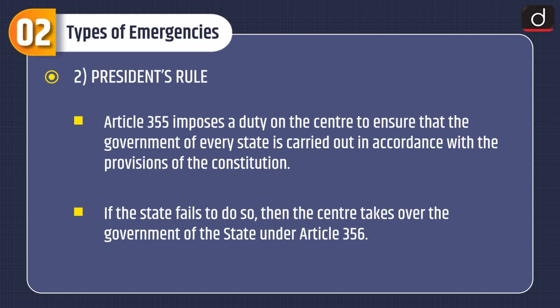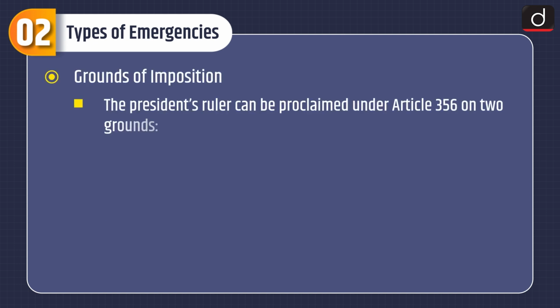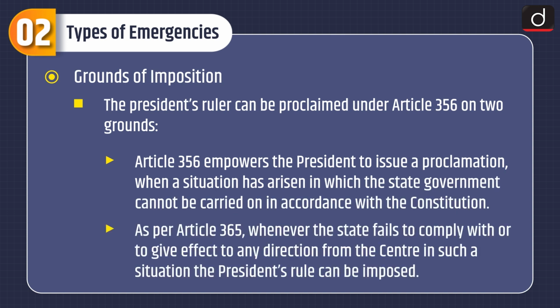If the state fails to do so, then the center takes over the government of the state under Article 356. Grounds of imposition. The President's rule can be proclaimed under Article 356 on 2 grounds. Article 356 empowers the President to issue a proclamation when a situation has arisen in which the state government cannot be carried on in accordance with the Constitution. As per Article 365, whenever the state fails to comply with or to give effect to any direction from the center, in such a situation, the President's rule can be imposed.